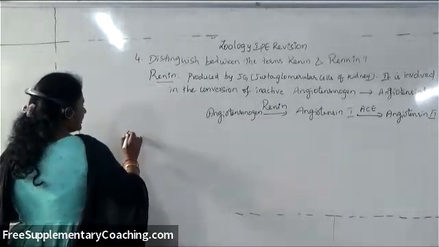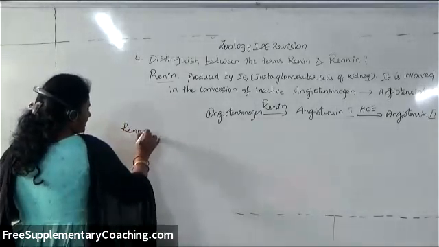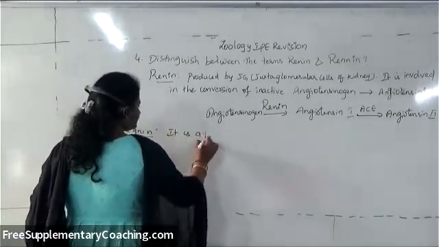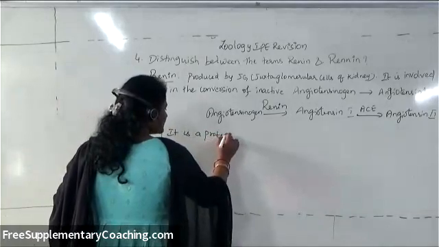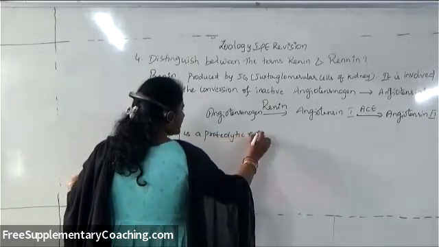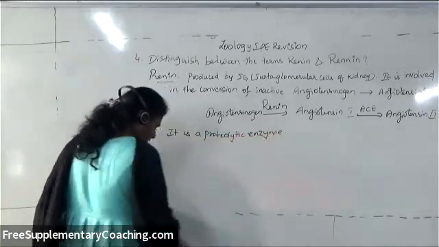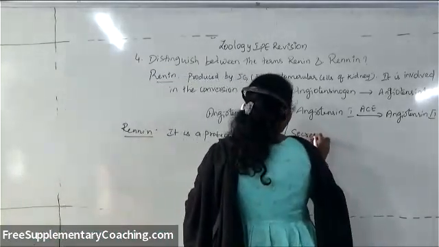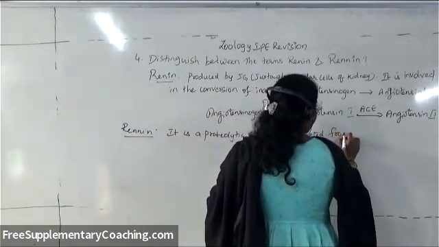Okay. So mainly renin is involved for that. Then what about rennin, R-E-N-N-I-N? Rennin is a proteolytic enzyme. Proteolytic means it is involved in breaking of proteins. And this rennin is actually secreted from the gastric glands, the chief cells of the stomach.